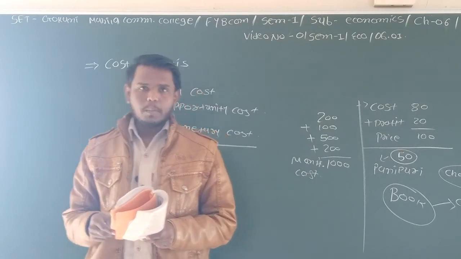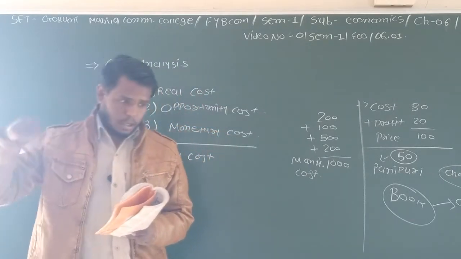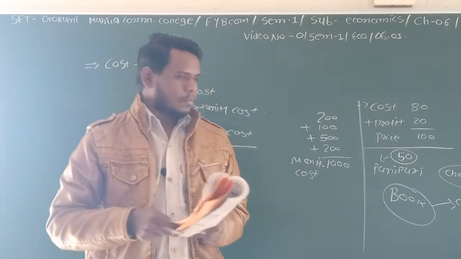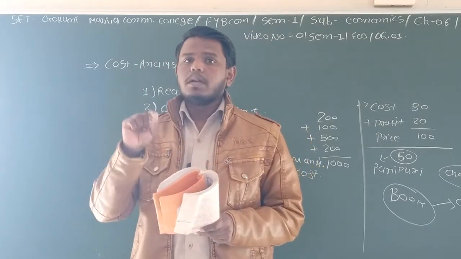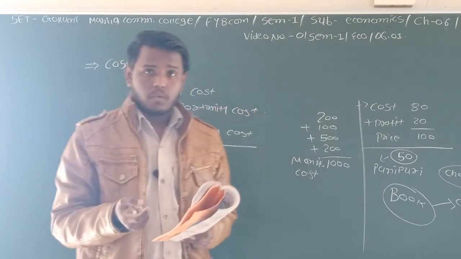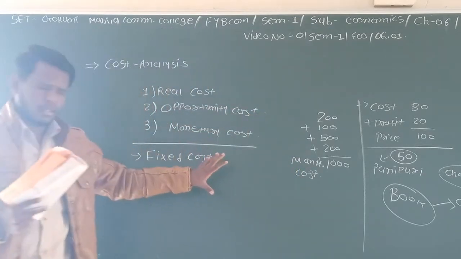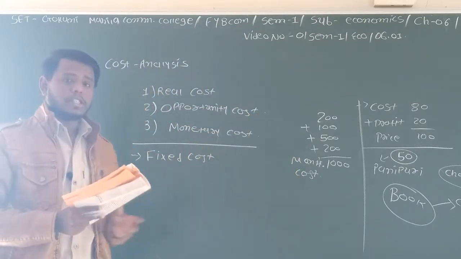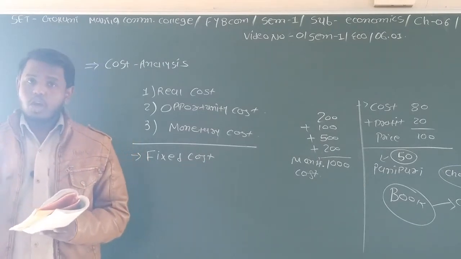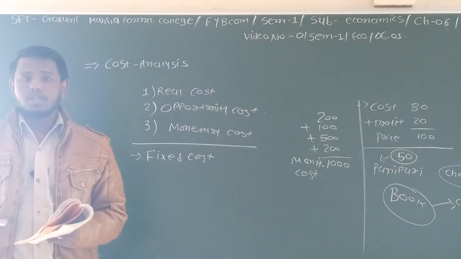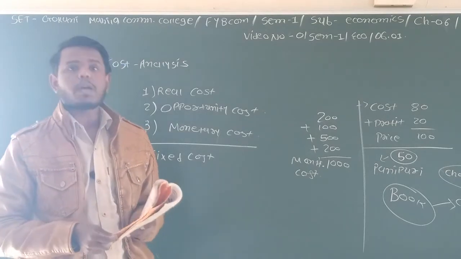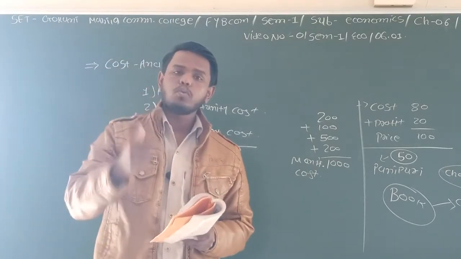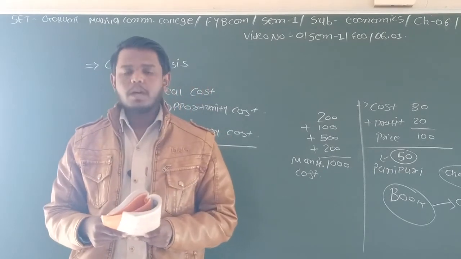Whether you make production or not, the owner of that building does not have any concern, but you have to pay rent to that building owner.